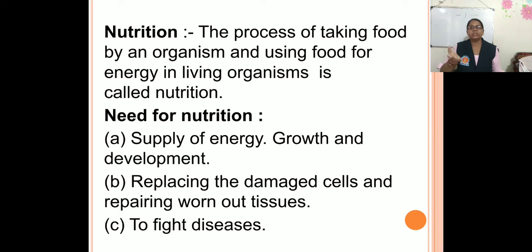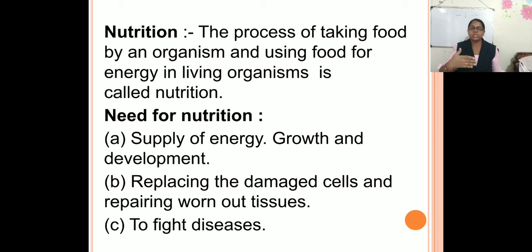Now what is the need for nutrition? First one is to supply the energy required for doing work. Second one is growth and development of the body. Next one is to replace the damaged cells and repair tissues.